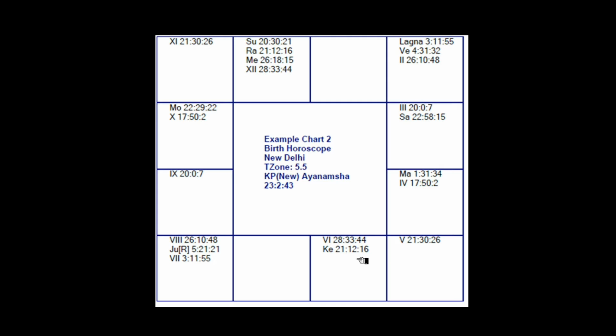Now, where is the cuspal displacement? The cusp is displaced here. The second cusp, which is supposed to be in Cancer or Karkata, has regressed back into the same sign where Lagna has started. Now you would think, if second house has regressed back, is it not that the third house has also regressed back? Third house was supposed to be in Leo, but it has regressed back to Karkata. Yes, you are correct. Fourth house, which was supposed to be in Kanya or Virgo, has regressed back to Simha or Leo.